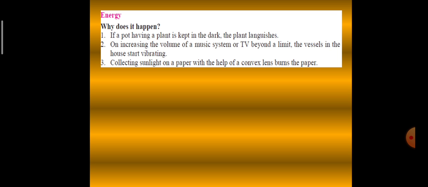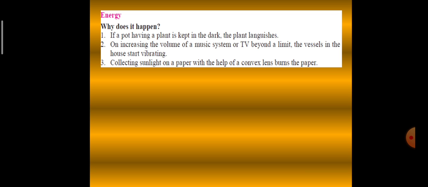Second question: on increasing the volume of a music system or TV beyond a limit, the vessels in the house start vibrating. You all must have observed this. When we increase the volume of a music system or TV beyond a limit, the sound travels through the medium in the form of vibrational energy. This energy then is transferred to the vessels and they start vibrating.